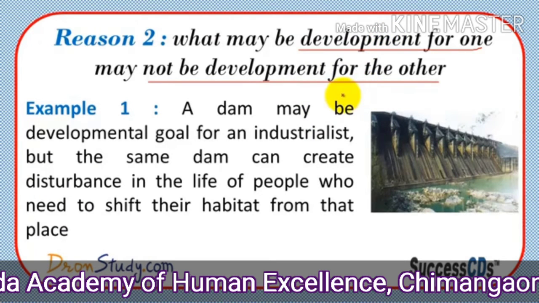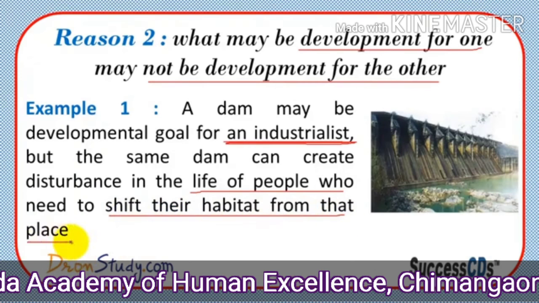For example, a dam may be a developmental goal for an industrialist, but the same dam can create disturbance in the life of people who need to shift their habitat from that place. Yes, this is a very common example. Many of the places where these dams have been built, industrialists become very happy with these dams because their developmental goal will be fulfilled with the building of the dam.